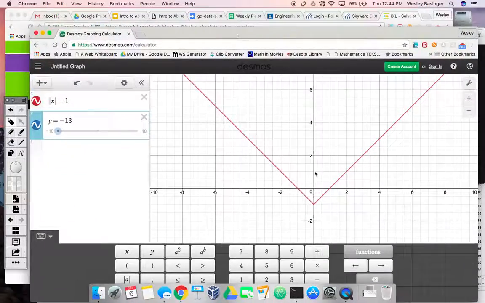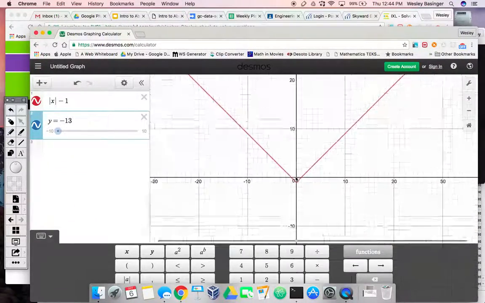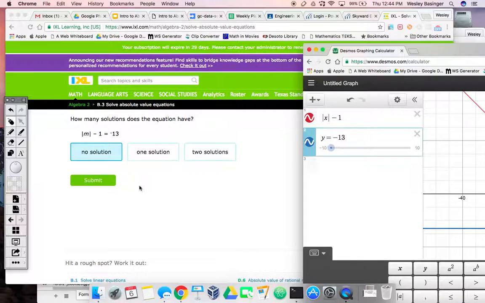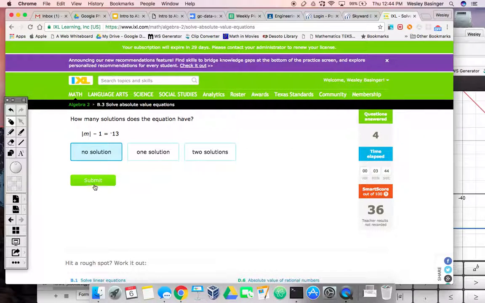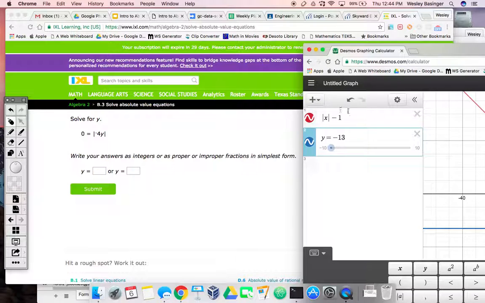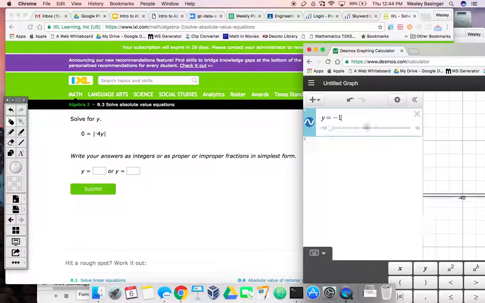Okay, so now come over here and zoom in or out, however you want to do it. Do you see how the lines never cross? So that actually means that there is no solution, which we already had figured out. Similarly, on this one, I could come over here and put in both sides of the equation.